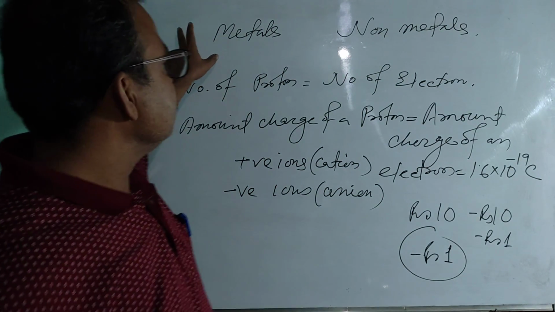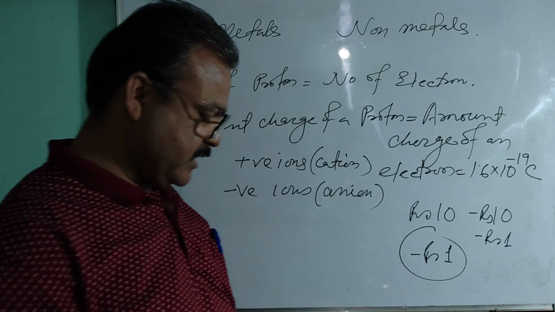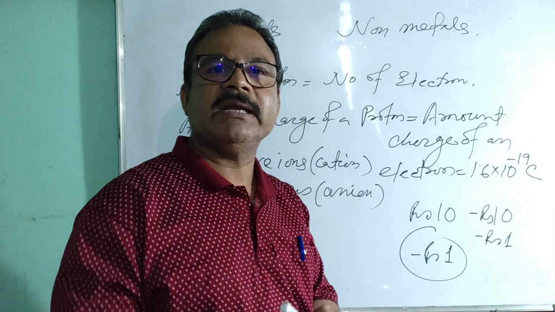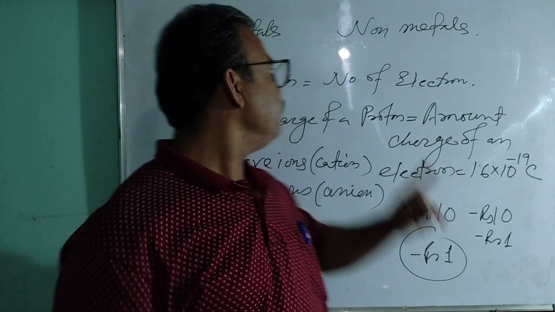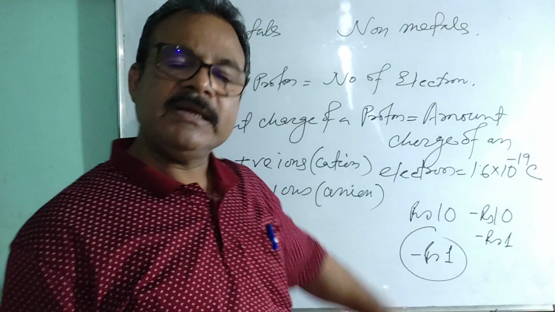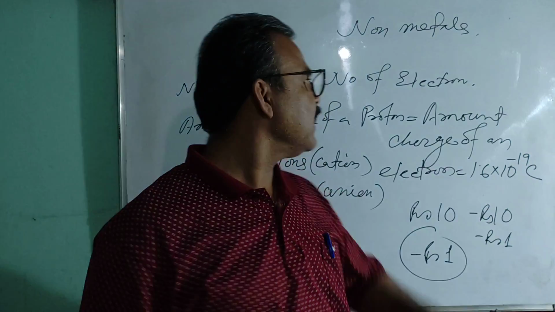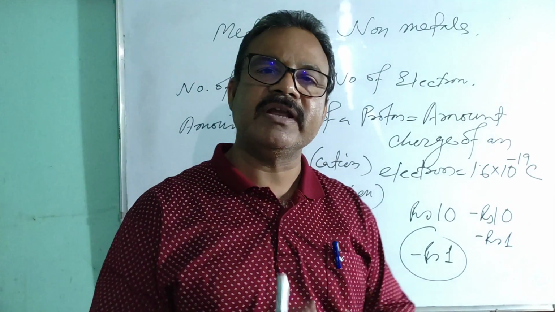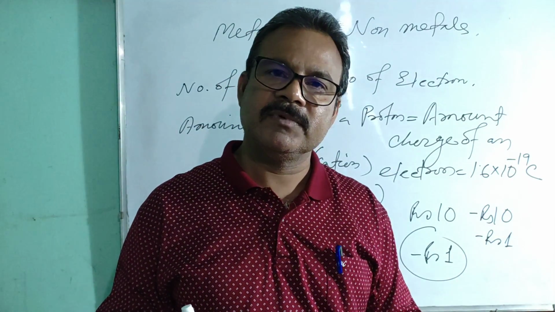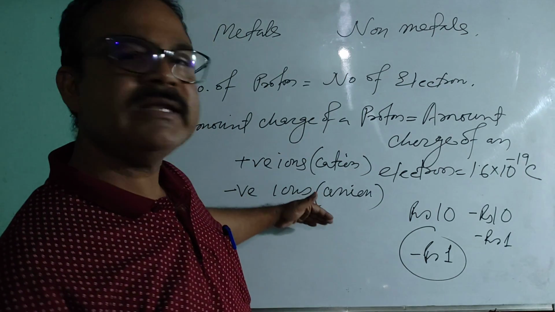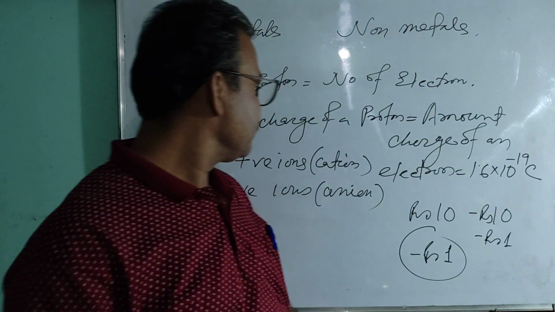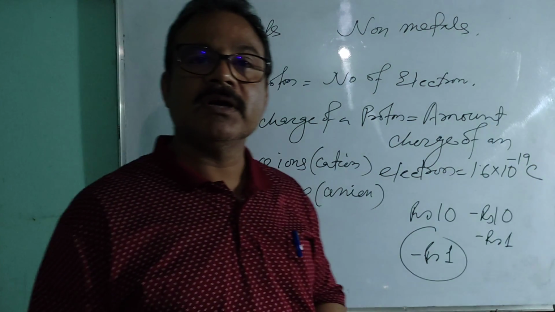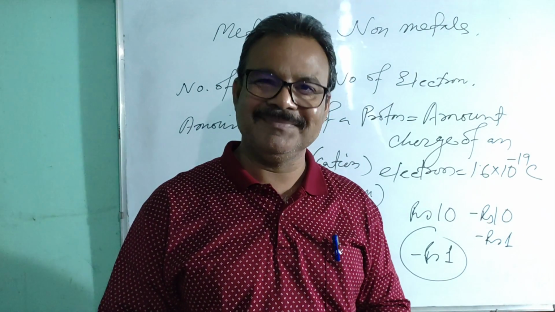And I think this first characteristic of metal and non-metal is clear to all of you. Then what is that? Metals are electropositive in nature and non-metals are electronegative in nature. Okay, and the fact is already discussed to all of you. I think all of you have got the clear concept.